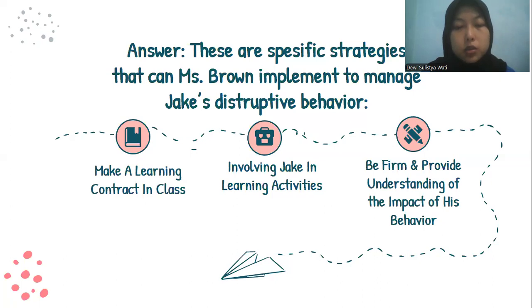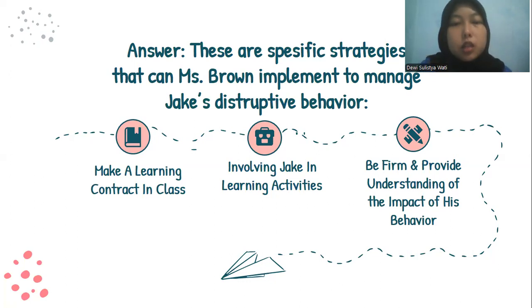Ms. Brown has to make an agreement with all her students, including Jake, about what is and is not allowed in her class. If anyone violates it, there will be sanctions given, or if more than 3 times, the student will be put into counseling.